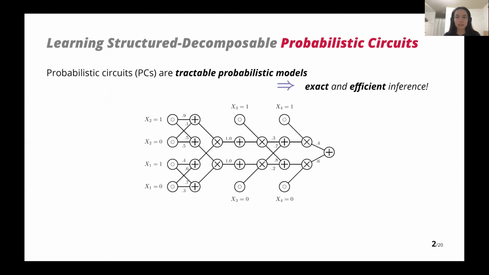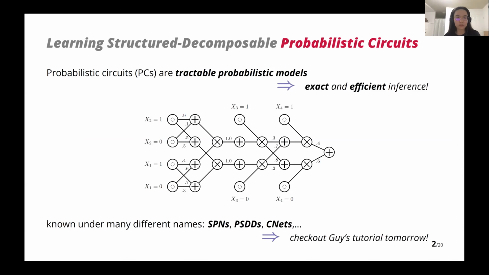So we are looking at probabilistic circuits. It's a kind of tractable probabilistic model. By tractable, I mean they can answer many inferences with exact answers and very efficiently, in polynomial time. This is an example of a circuit. You may also know such circuits under many other names, like SPNs, PSDDs, or CNETs. For more detail, please check out Guy's tutorial tomorrow morning.